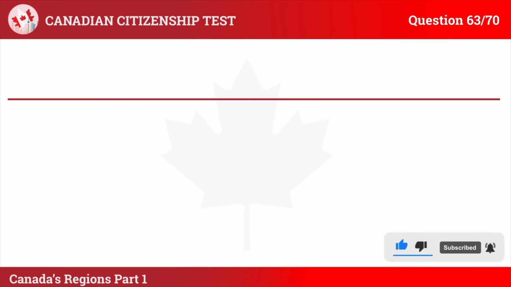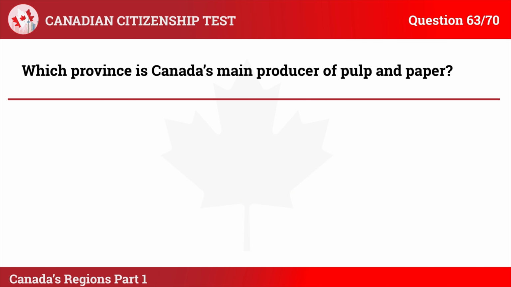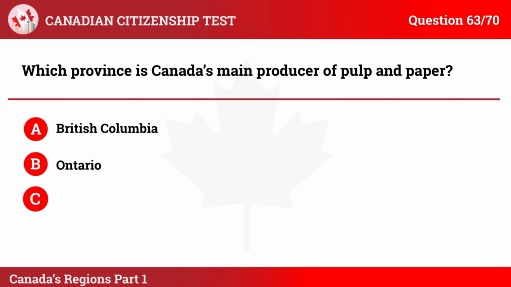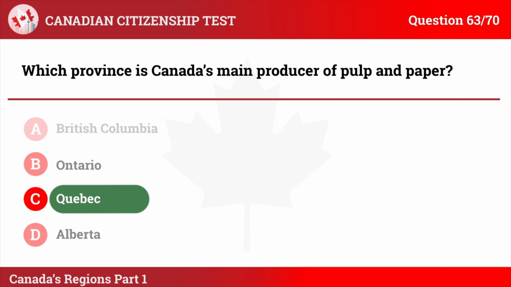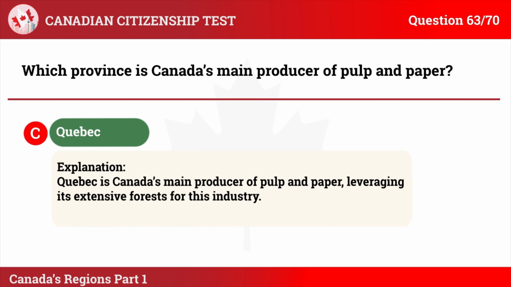Question 63. Which province is Canada's main producer of pulp and paper? A. British Columbia. B. Ontario. C. Quebec. D. Alberta. The correct answer is C. Quebec. Explanation: Quebec is Canada's main producer of pulp and paper, leveraging its extensive forests for this industry.